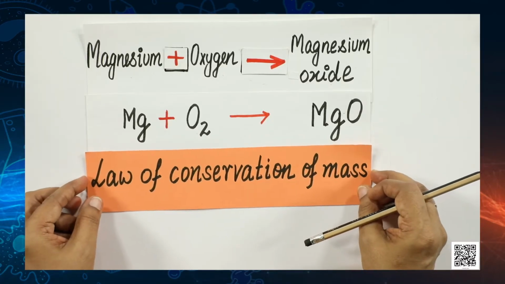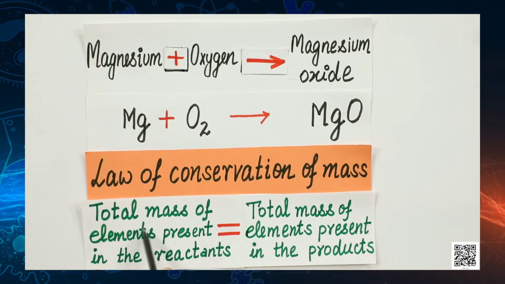Yes, I am sure you must have guessed it right. Mass can neither be created nor destroyed in a chemical equation. That is, total mass of elements present in the product side. In other words, the number of atoms of each element remains the same before and after a chemical reaction. Hence, we need to balance a skeletal chemical equation.